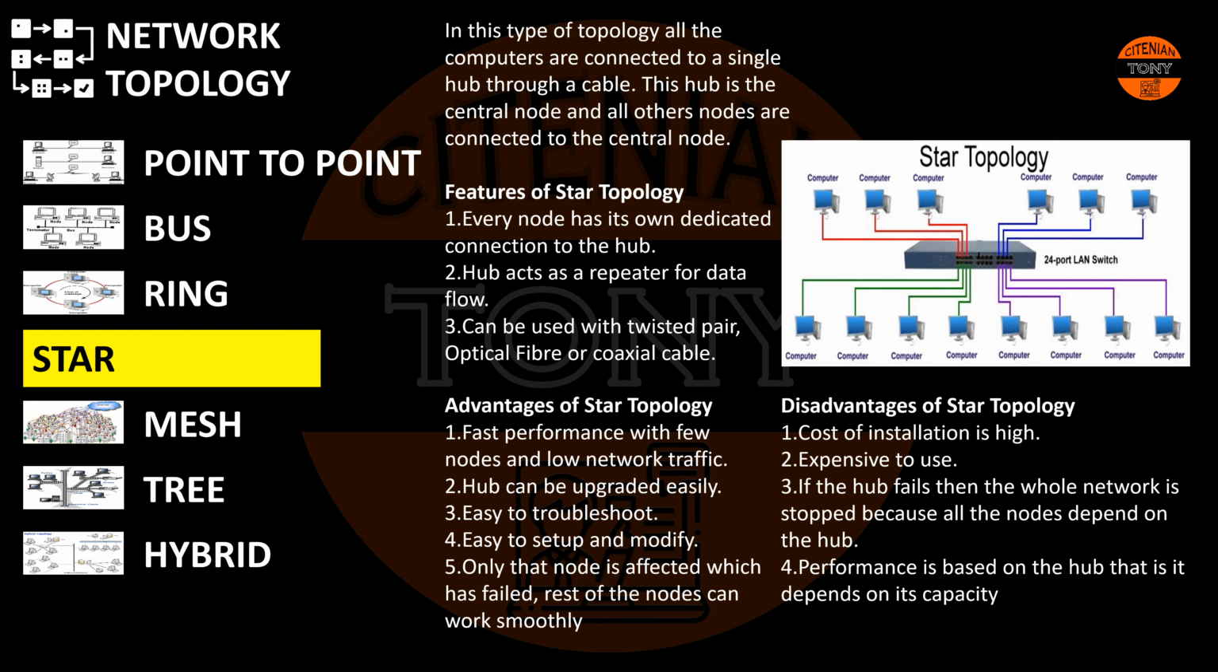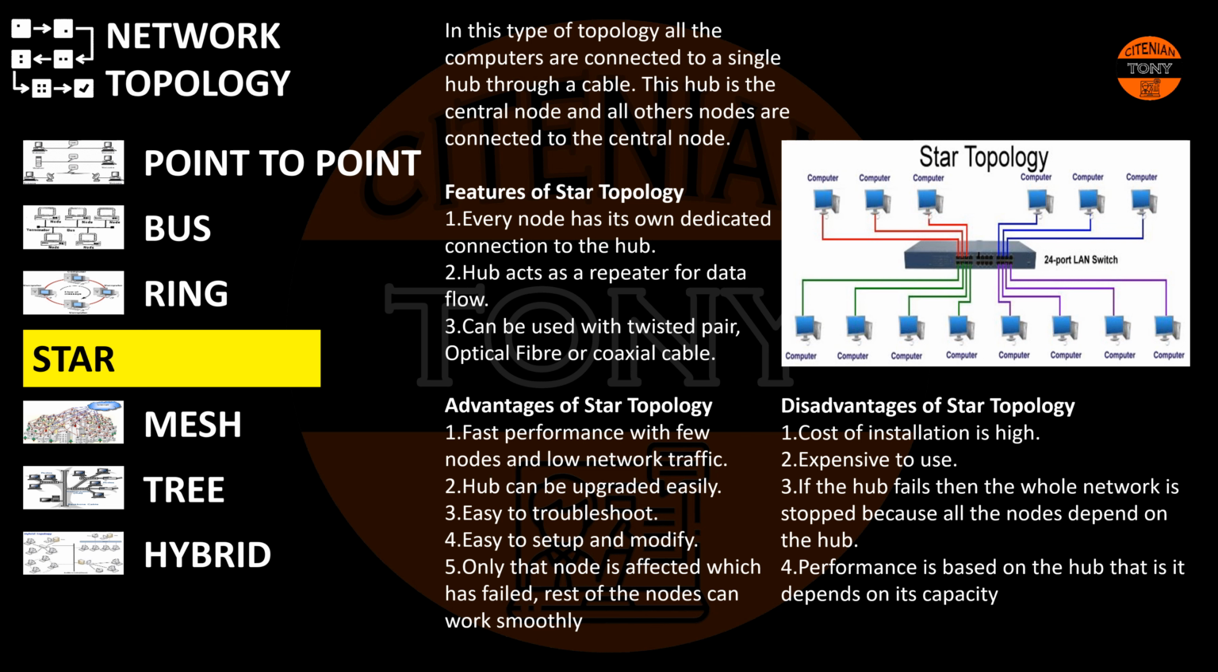Advantages of star topology: fast performance with few nodes and low network traffic. Hub can be upgraded easily. Easy to troubleshoot. Easy to set up and modify. Only that node is affected which has failed. Rest of the nodes can work smoothly.